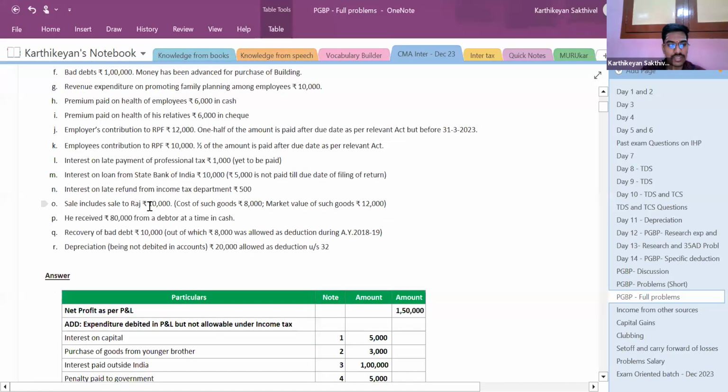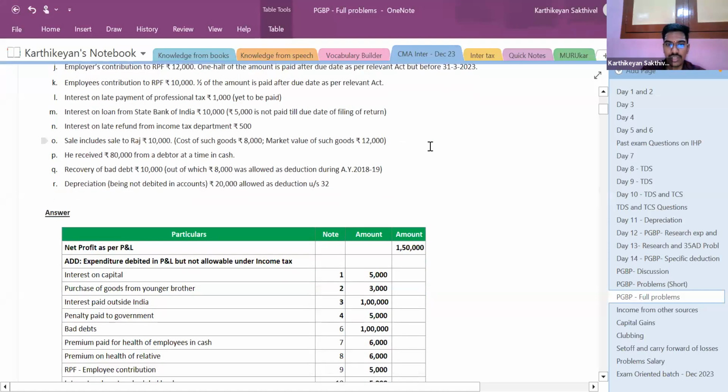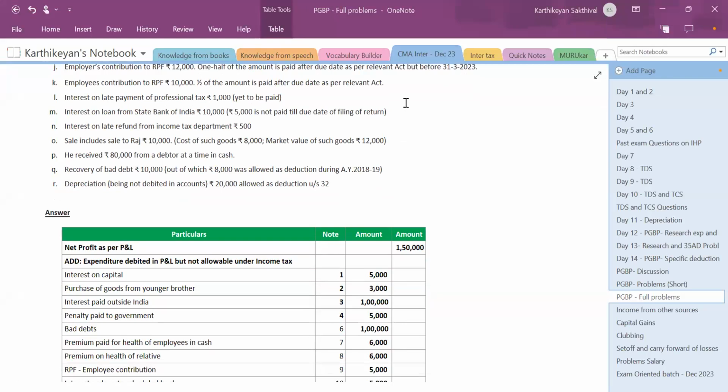Okay. Next, sales include sales to Raj rupees 10,000. Cost of such goods is 8,000. Market value of such goods is 12,000. So can someone guess what is the adjustment for this? Naveen, what is the adjustment for this? What is to be done? Sir, can we take the market value, sir? Market value? Well, actually can a sale be done to himself?